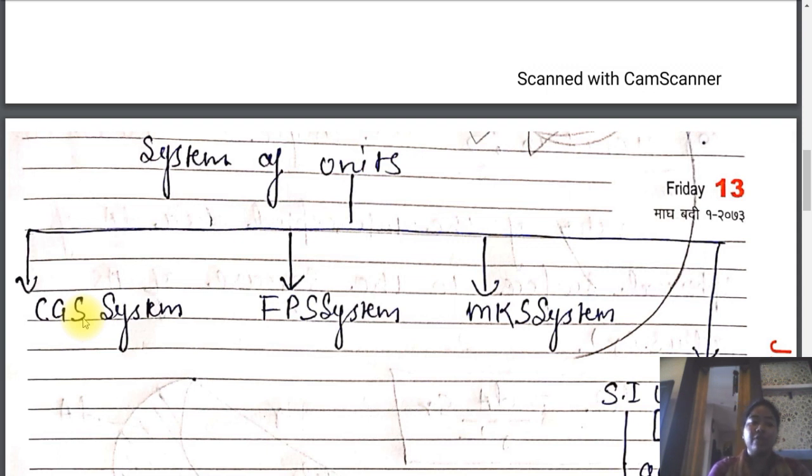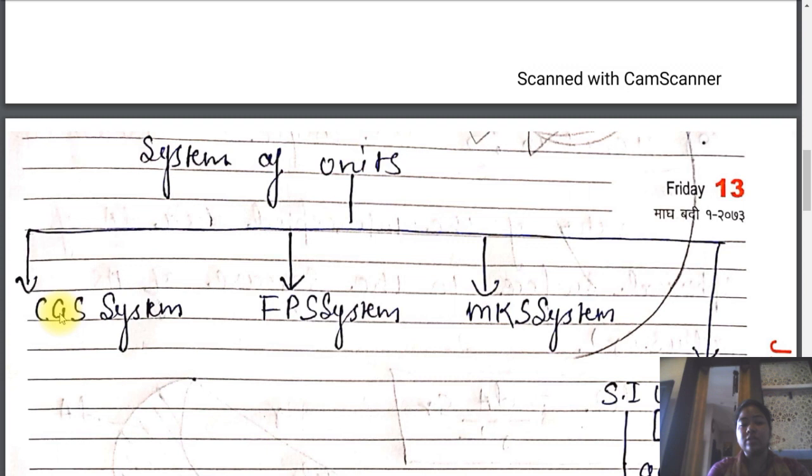That means if we have mass in kg, length in centimeter and time in seconds, and we want to convert the particular set of units into the CGS system, what do we have to do?